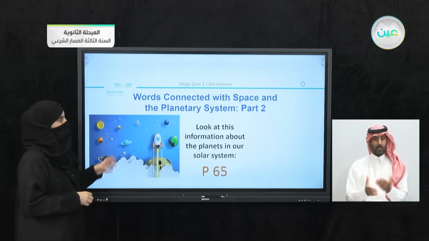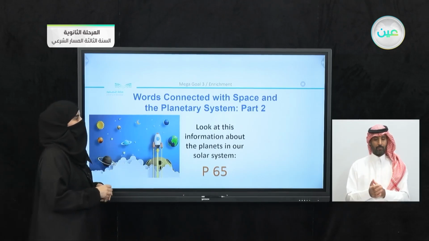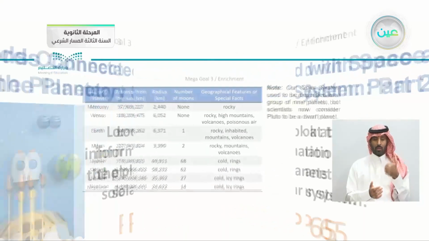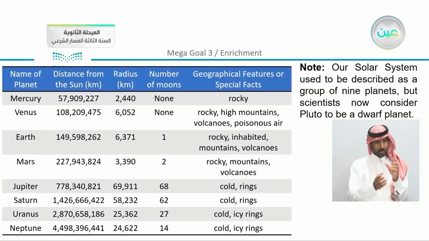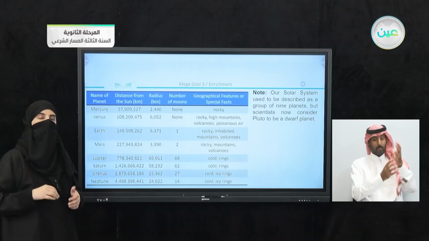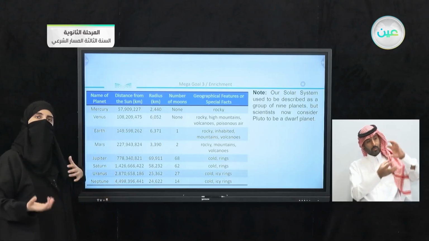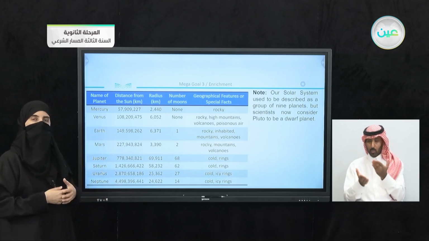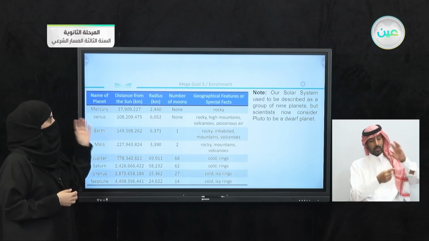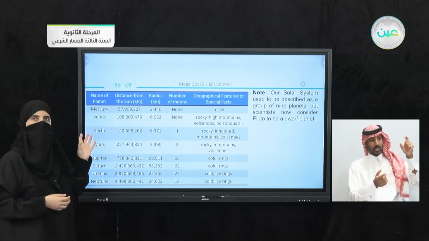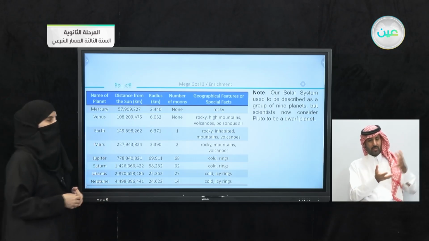At the very end, we have here on page number 65, we mentioned words connected with space and the planetary system, but this time specifically it was about the planets. So we revised the names of the planets and we did some kind of comparison between them, of course concerning the number of moons, distance, geographical features, and so on.